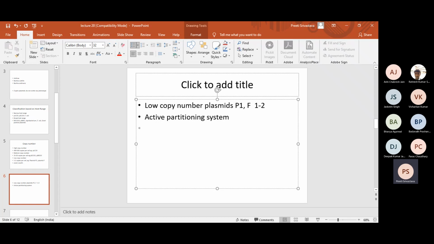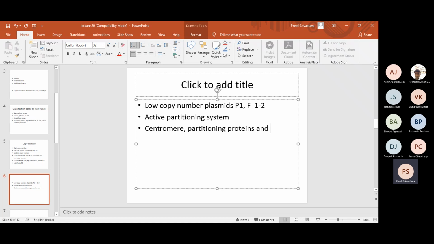Class, listen to me on this part carefully. These plasmids have a region which is called a centromere, and onto this centromere partitioning proteins bind. These partitioning proteins are actually ATPases, so it's an active process, and these plasmids are segregated.